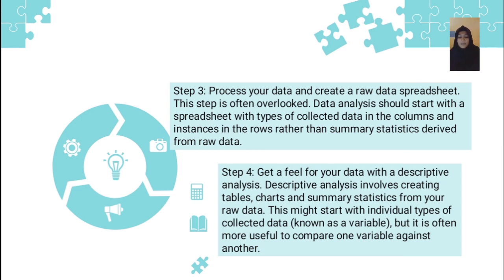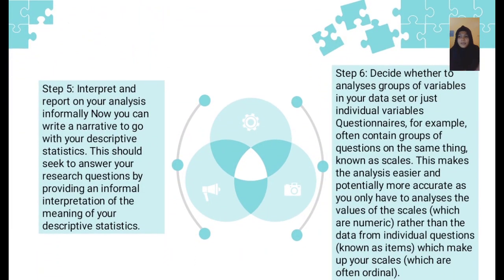We start with individual types of collected data, known as a variable, but it's often more useful to compare one variable against another. In step five, interpret and report on your analysis informally. Now you can write a narrative to go with your descriptive statistics. This will seek to answer your research question by providing an informal interpretation of the meaning of your descriptive statistics.